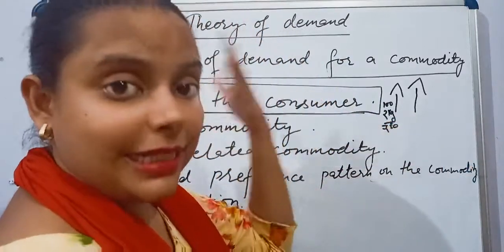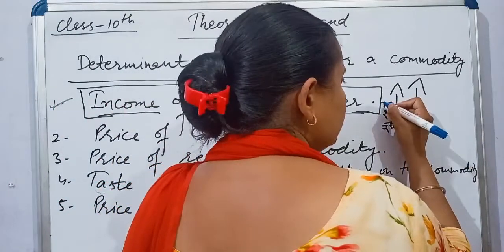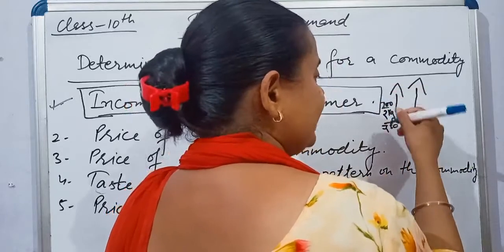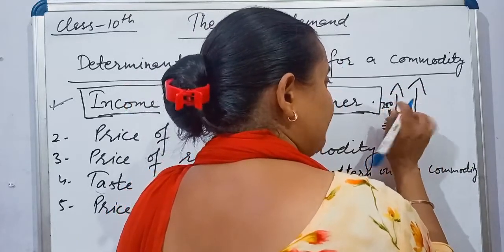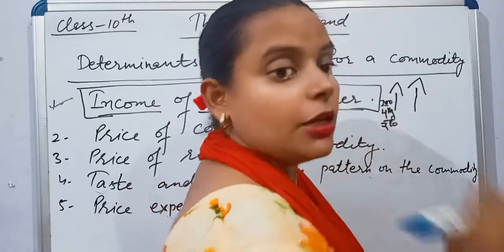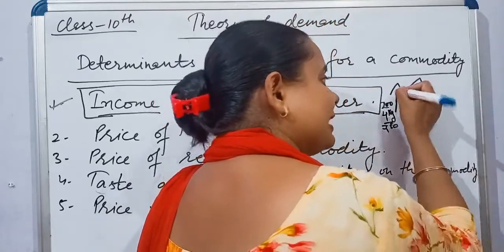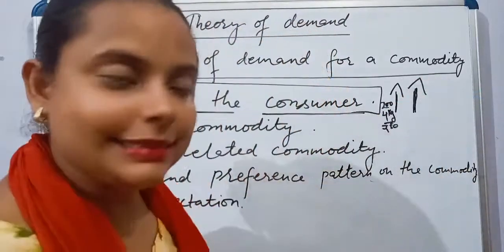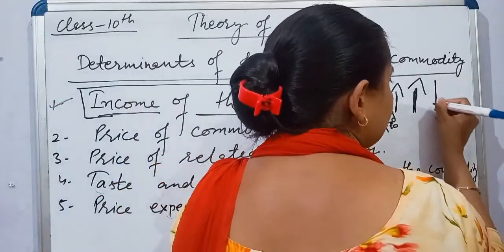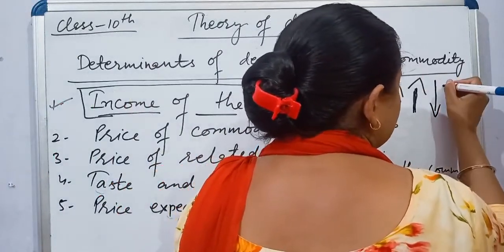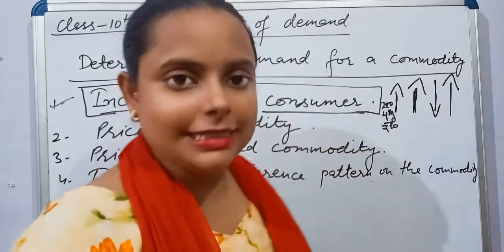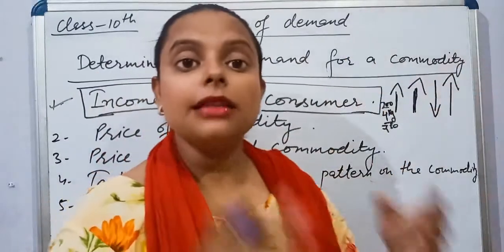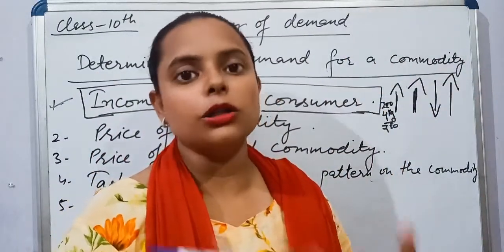As the income of the consumer increases from rupees 100 to 200, the consumer is able to purchase how much of that apple? 4 kg of that apple. So as the income of the consumer increases, the demand for a particular commodity also increases. And same, if the income of the consumer decreases, the demand for that particular commodity also starts falling. Clear? If the income of the consumer increases, the purchasing power of the consumer also increases.